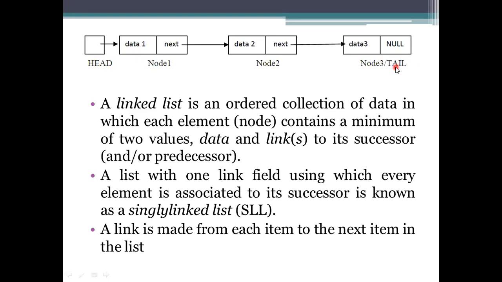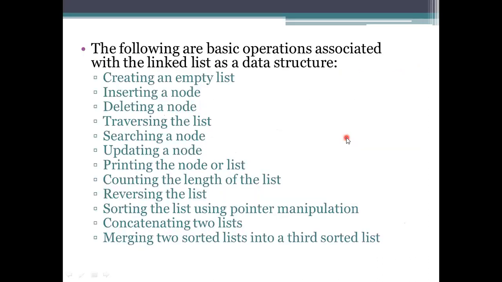And if we go for the doubly linked list, we add another part for accessing the predecessors, and this one is for the successors. So what operations are performed with this linked list when we consider it as a data structure? These are the step-by-step procedures. First, we need to create an empty list, meaning we need to create a node or the list of elements that you are providing.